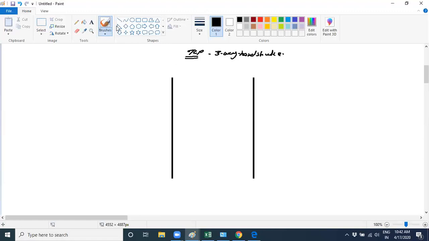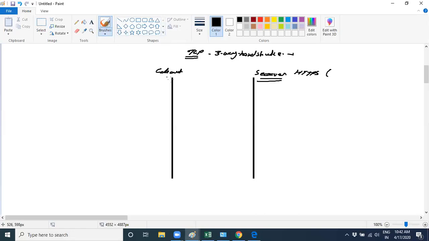Let's start again. Okay, so we were discussing TCP. Suppose there is a client and there is a server. Suppose it's your HTTP server, HTTPS. What happened? Suppose the client wants to perform a communication with the HTTPS server.